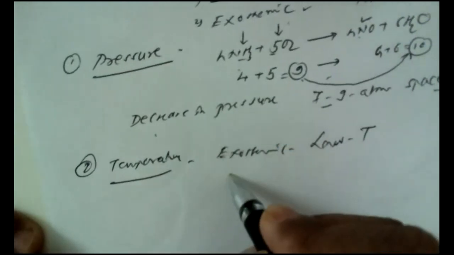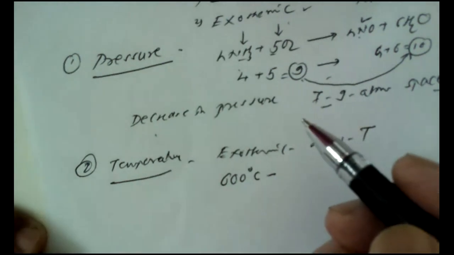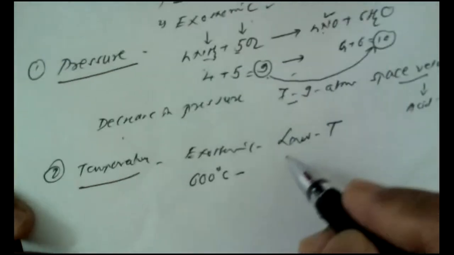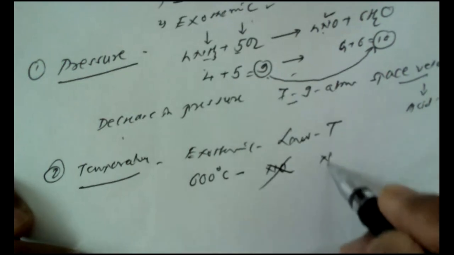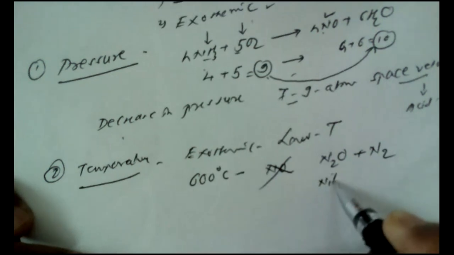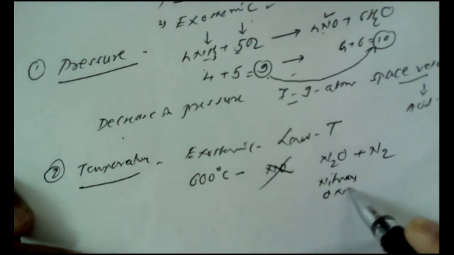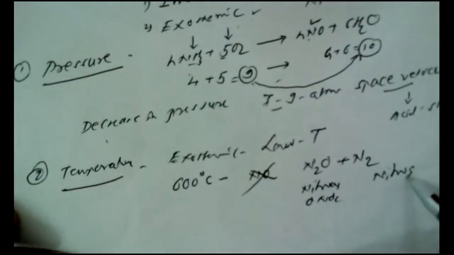Initially, when the temperature was maintained at about 600 degrees centigrade, then instead of getting nitric oxide, the other product obtained is known as nitrous oxide, and this is nitrogen.